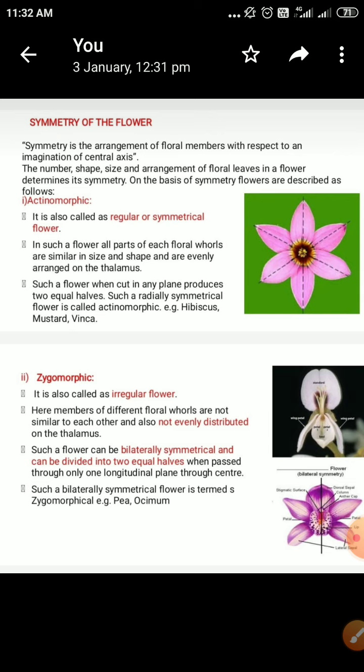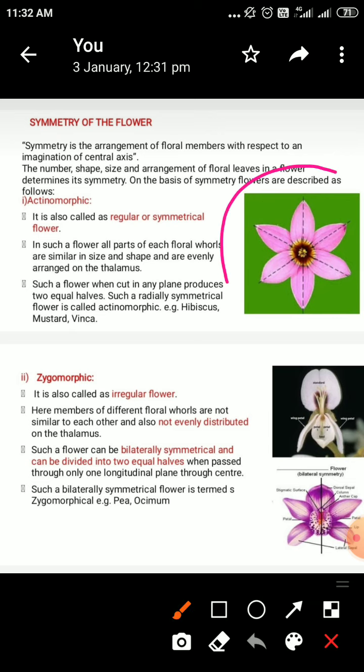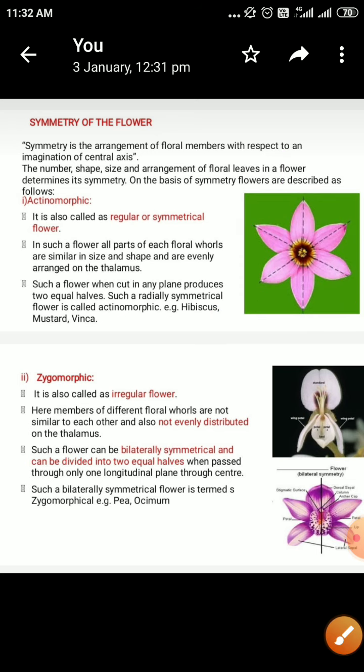So this is about the description of the actinomorphic type of flower. Now, for example, over here, this is the image of the symmetrical flower. This particular flower, we can divide into two equal parts when we cut it by this plane. The same flower, if we cut it by this plane, is divided into two equal parts. Suppose we cut it by this plane, two equal parts are formed. Such flowers which permit us to divide them into equal parts are called actinomorphic. So an actinomorphic flower is one which allows us to divide it into many equal parts.